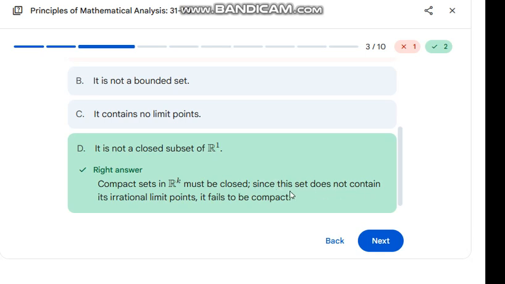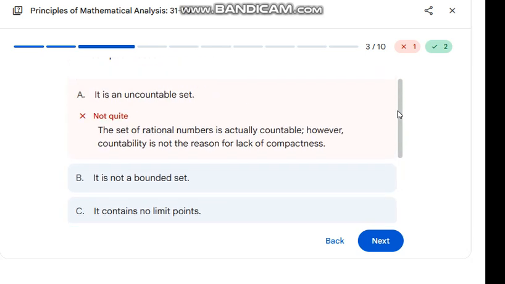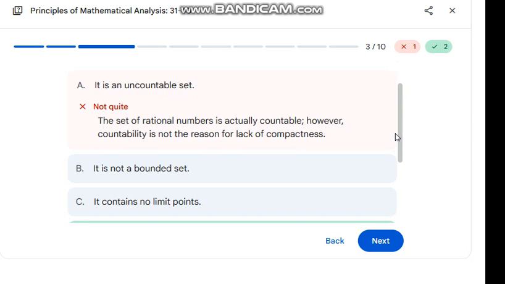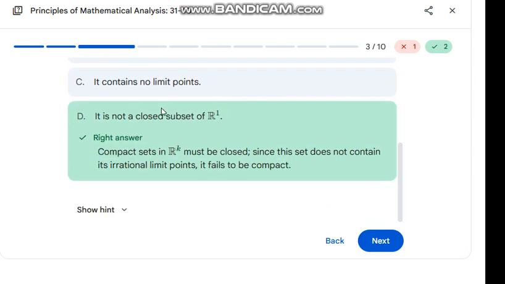The set does not contain the irrational limit points, so it fails to be compact. So it is not compact, it is not closed. Okay, it is not a closed subset of R1.